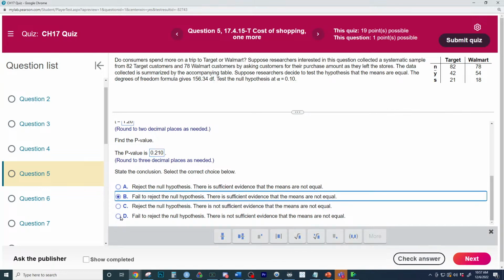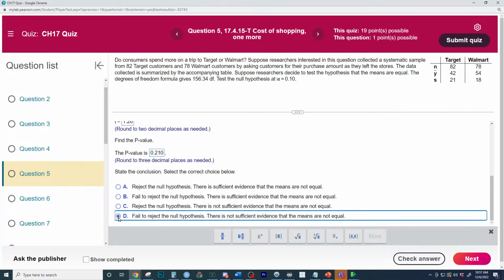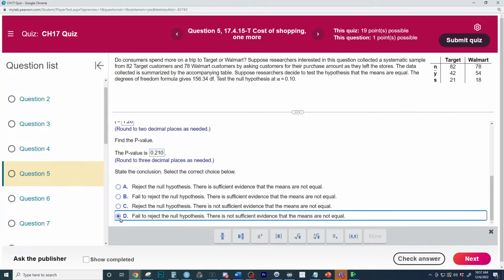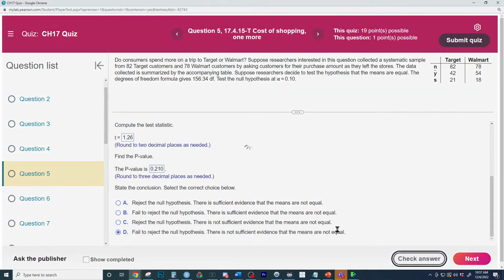Does that mean there is evidence for the alternative or there is not evidence? Great job, Ali. So we failed to reject the null. Fail to reject the null, and that means there's not evidence. They say sufficient, which is a good way of putting it. If we fail to reject the null, there is not sufficient evidence.